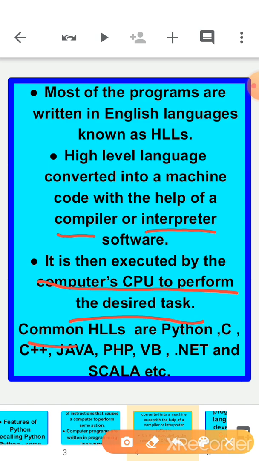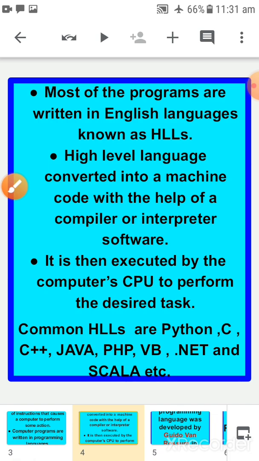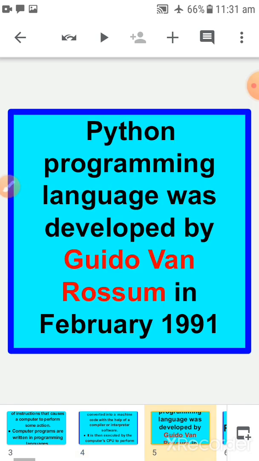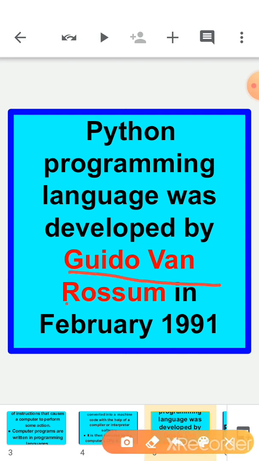Now what common high level languages are there with us? Python, C, C++, Java, PHP, VB, .NET, Scala, etc. So these are the high level languages which are there with us. Okay, now let's move to the next slide. See, the Python programming language was developed by Guido van Rossum in February 1991. So who discovered Python? Guido van Rossum. Okay children,